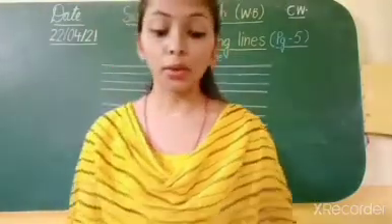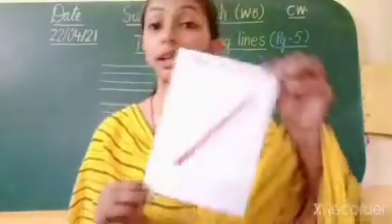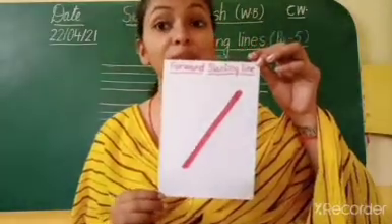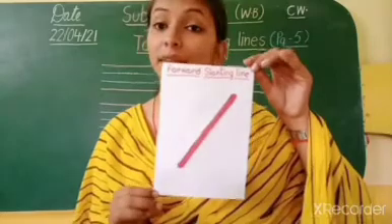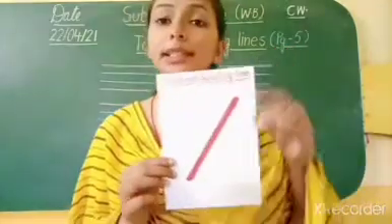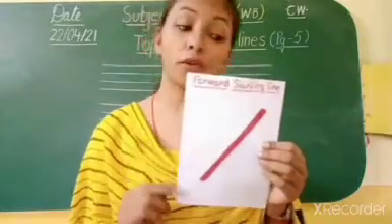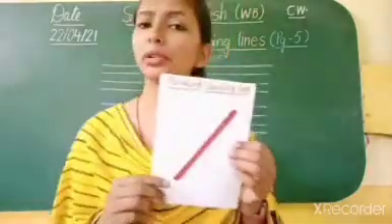Okay, so can you tell me which line is this? Speak everyone. This is a forward slanting line. Forward slant line. Why is it a forward? हम इसे forward क्यों बोल रहे हैं?